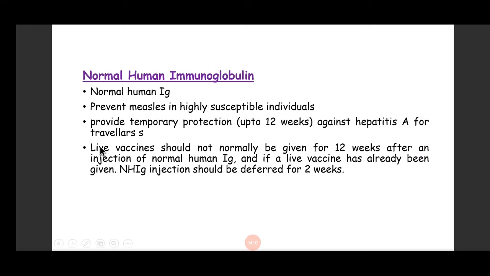But one thing should be remembered: if you have given normal human immunoglobulins, any live vaccine should not be administered for at least 12 weeks.